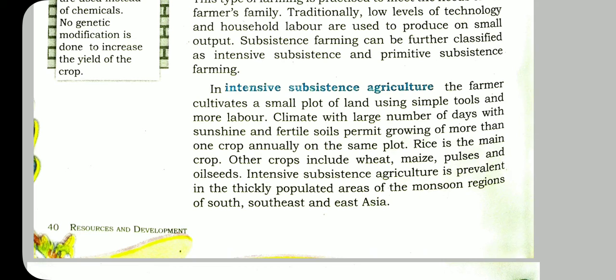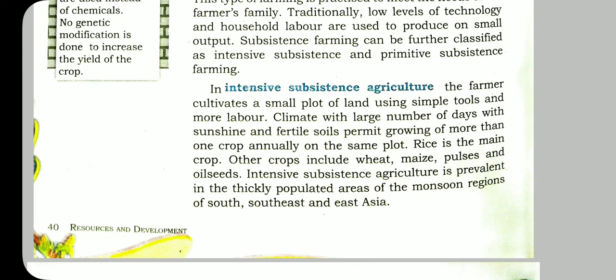In case of intensive subsistence farming, the farmer selects a small plot of land and uses simple tools like the hoe, dow, like that. These are used by this type of farmer, with more labor. That means all the family members join in that agriculture.